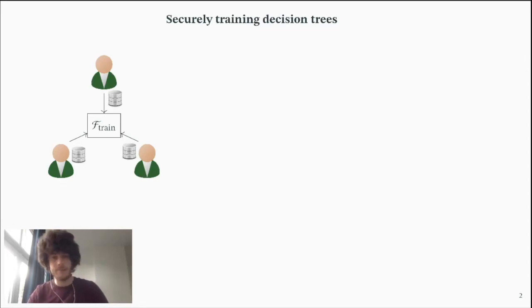So ideally, they would have this magic box. They send their part of the data to this magic box. The box computes the decision tree and then outputs the decision tree to all of the parties.